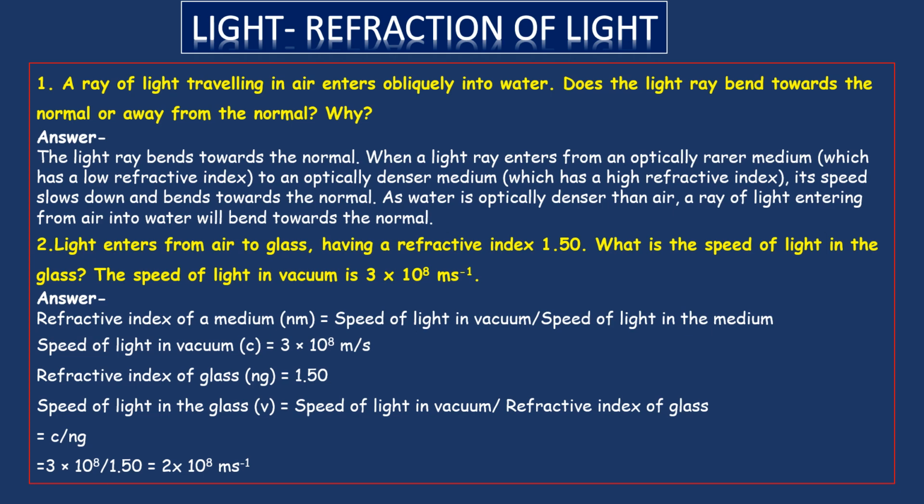Here in this problem we are given refractive index of glass and speed of light in vacuum. Now speed of light in the glass, that's what we have calculated here.